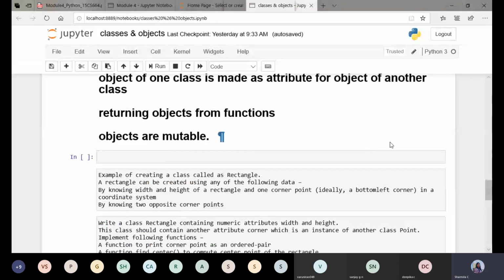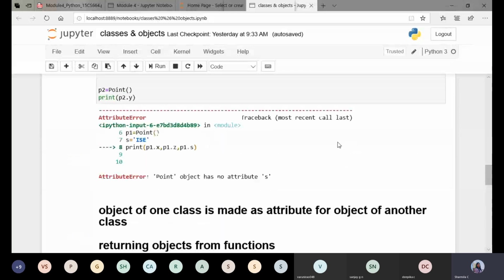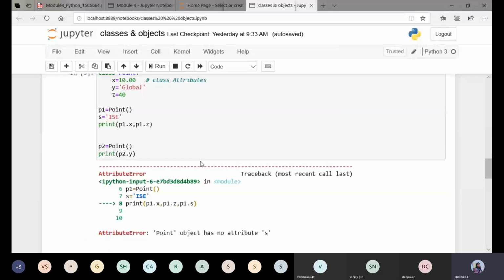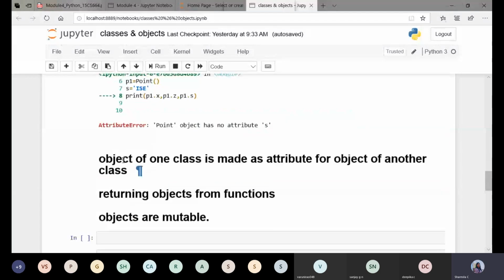Fine. So this is the takeaway from today's class, where we saw the difference between class attributes and instance attributes. And once again, the properties of the object, such as returning objects from functions, objects being mutable, and an object of one class being made as an attribute for an object of another class. Fine. So this is all for today's class.